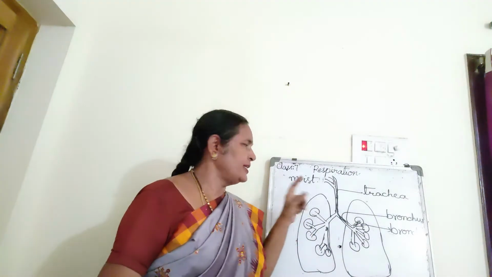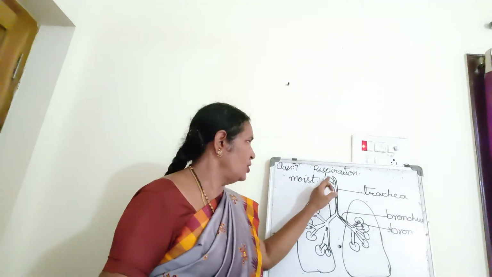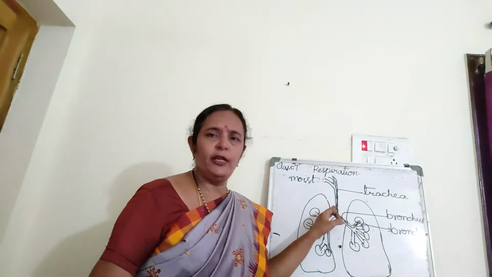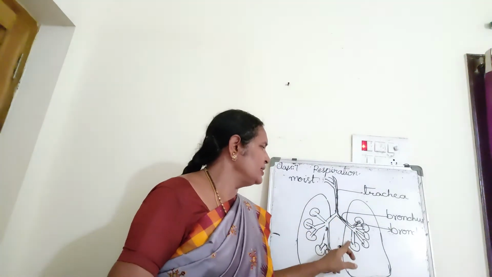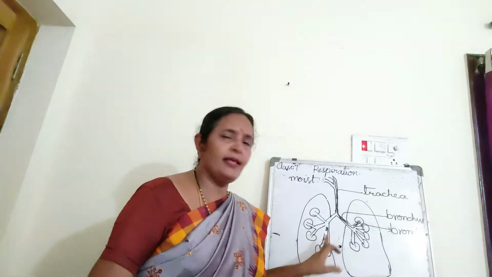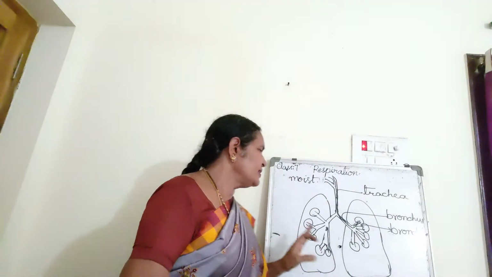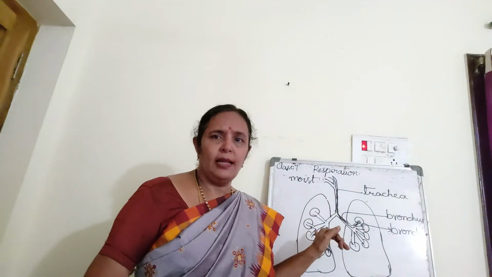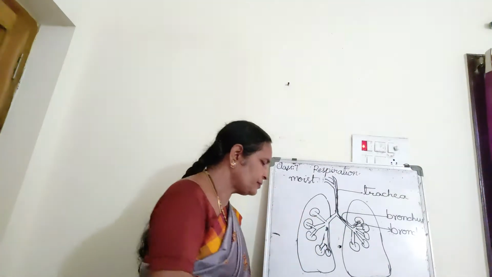This is about respiration in human beings. Nostrils, trachea or windpipe, and these are the bronchi, and these are bronchioles. Bronchioles end in air sacs. Air sacs are present in the lungs. A pair of lungs are present on either side of the chest, and the lungs and the heart are protected by the rib cage.